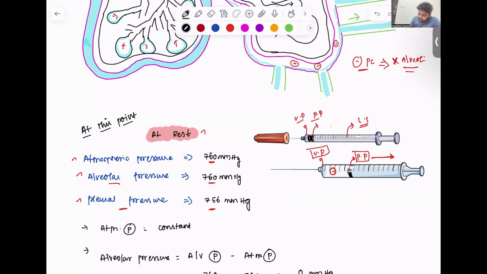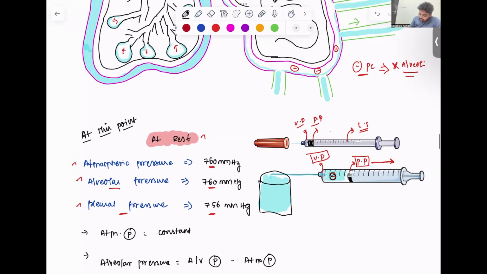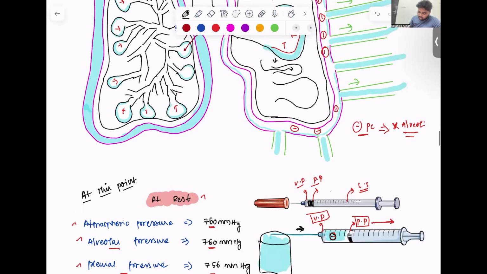So now imagine you have a glass filled with water. And if you put your needle inside this glass of water, what happens is that because of this negative pressure, water gets pulled into this cavity, right? So this suction effect pulls the water back into the syringe, right? So we'll apply the same here also.